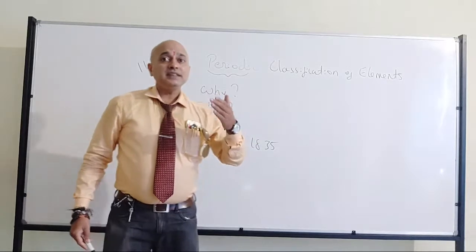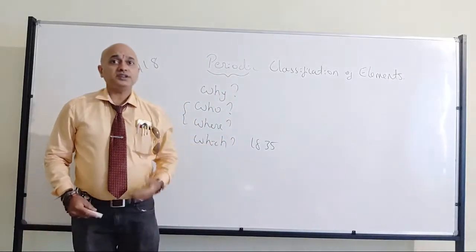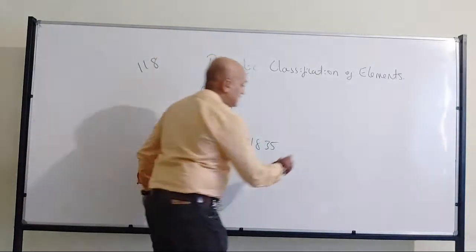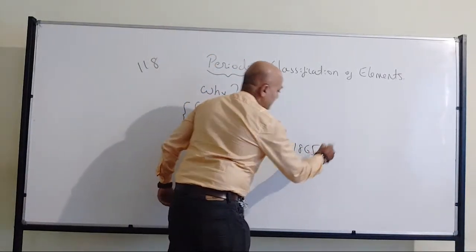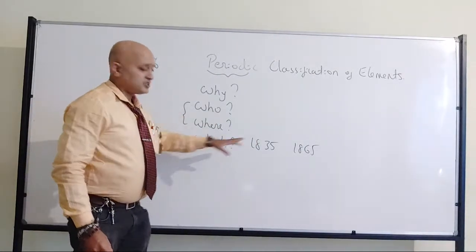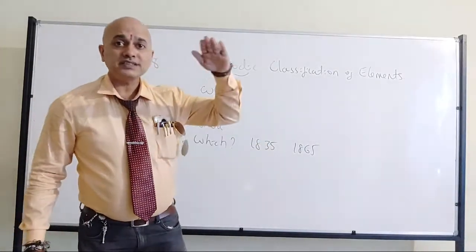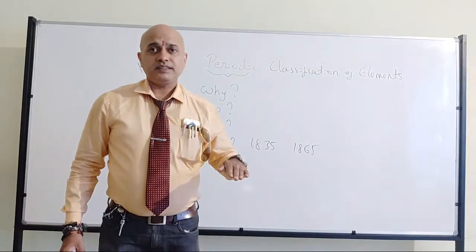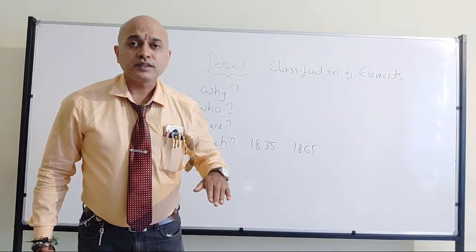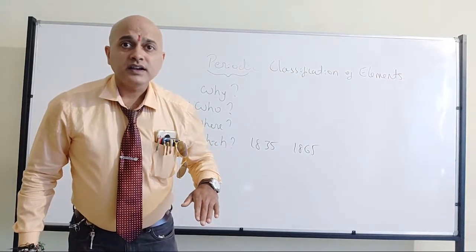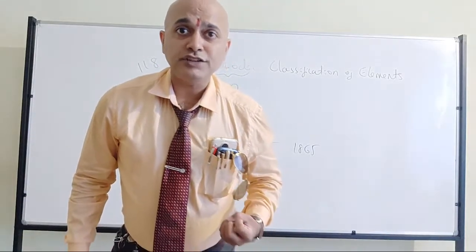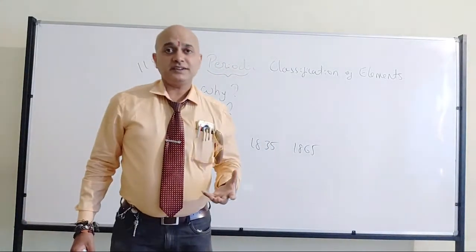1825 it started, then in 1829 one contribution came, then it was well established in 1835, and then it went up to 1865, when another law came. Anyway, who, where, which, all together I am going to discuss and categorize. Fine? All of you have understood? Any doubts? Next question will be, how have they done it, sir?